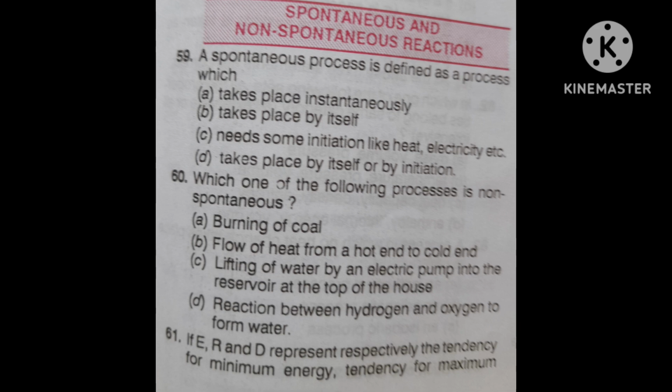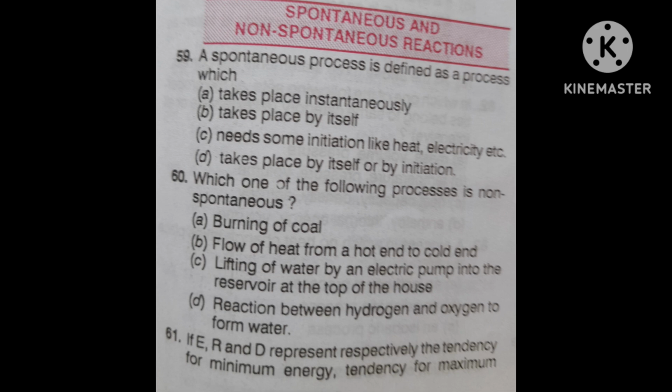And in the third option, they have again given the three terms. Now E is reverse, opposite. R has more tendency, and also D. Now E is opposite and two have maximum tendency. And in the fourth, now E is opposite, R is opposite, and D is opposite. All three are opposite.